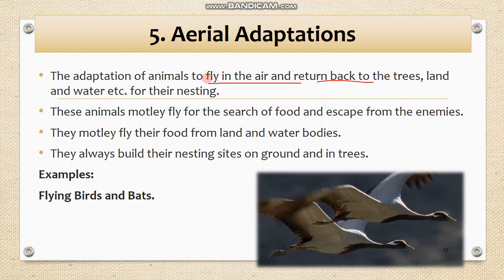Such types of adaptation for flying and returning back to their breeding or nesting grounds are known as the aerial adaptations. These animals have specially modified bodies to get their food, to escape from their enemies, to get food from the water bodies, and to build their nests in different grounds and different trees, etc. Such types of adaptations are known as the aerial adaptation, for example birds and bats.